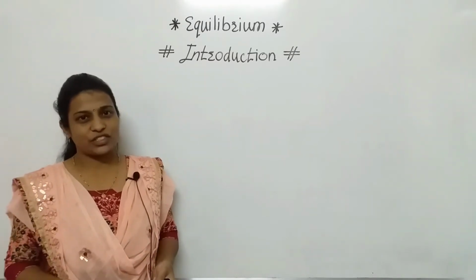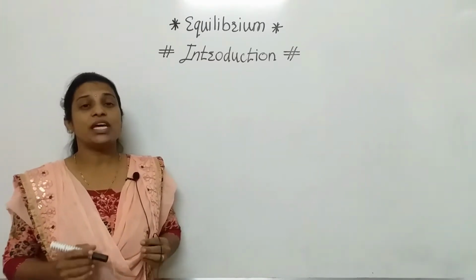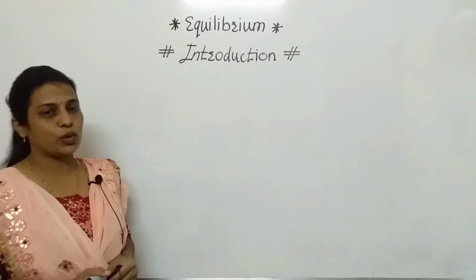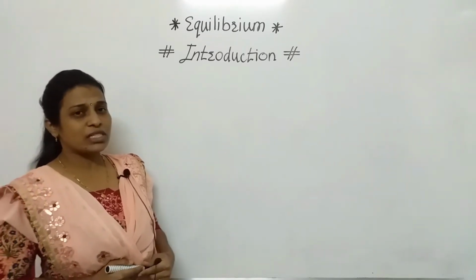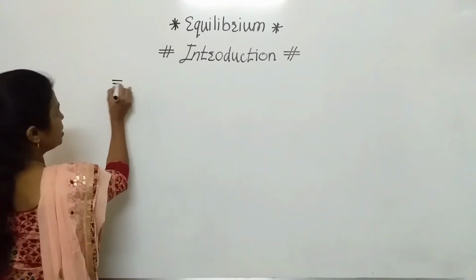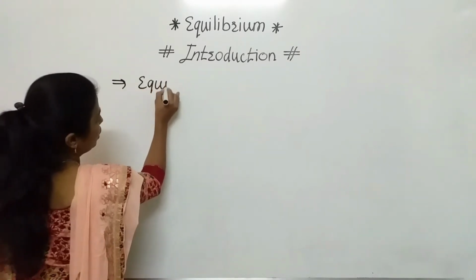In this first lecture, we have to discuss the introductory part, or what will be included in this topic. So firstly, what is the meaning of equilibrium?